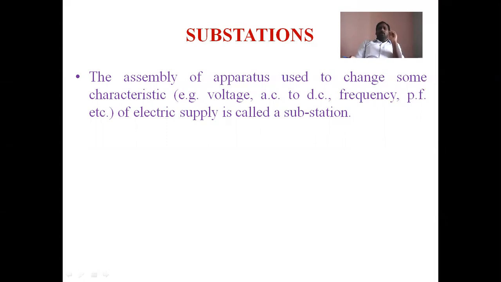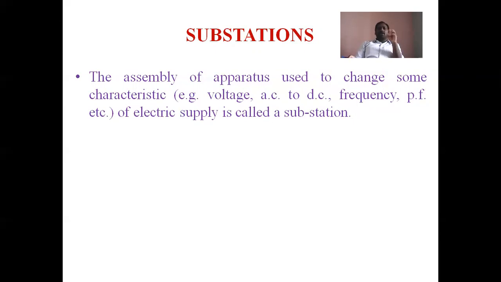For example, voltage characteristics: stepping down the voltage from high transmission voltage to the required distribution level voltage, converting the AC voltage into DC voltage for industrial operations, changing the frequency of the electrical power supply AC wave, and improving the power factor of the electrical power supply.